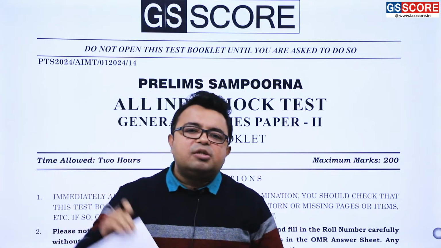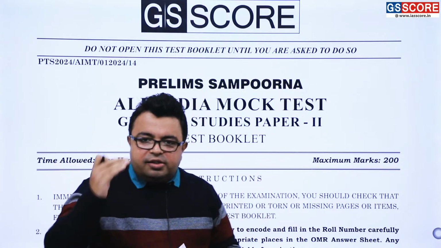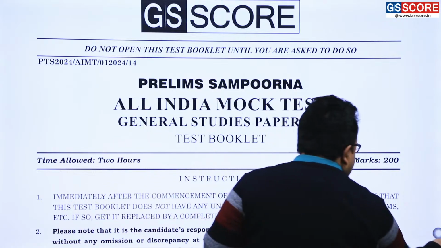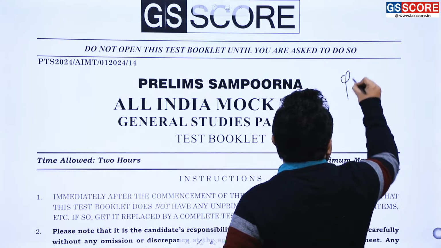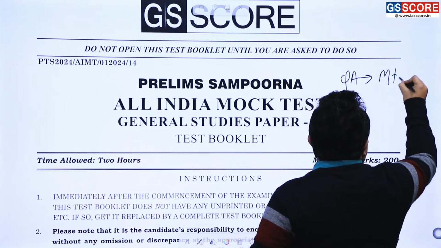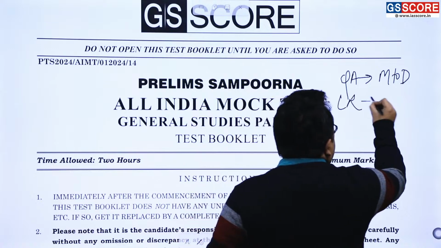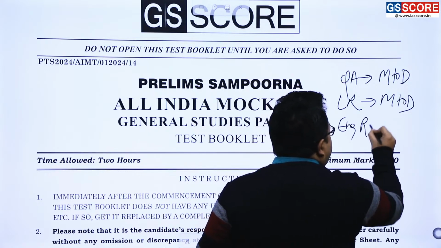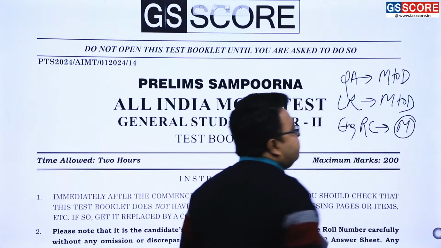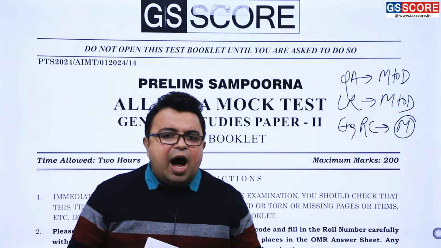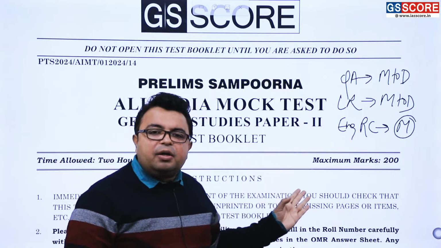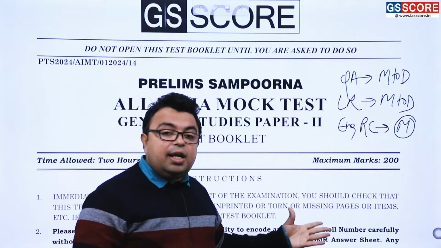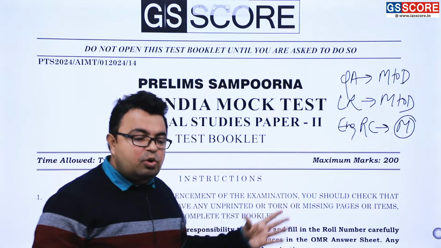The difficulty level of this paper 2, as far as the different sections are concerned: the quantitative aptitude section was medium to difficult. The LR section was also medium to difficult. The English reading comprehension section can be termed as medium, or easy to medium. Are there questions from data sufficiency? Yes, this paper contains questions from data sufficiency as well. Are there questions from data interpretation? Yes, questions from data interpretation are also there.